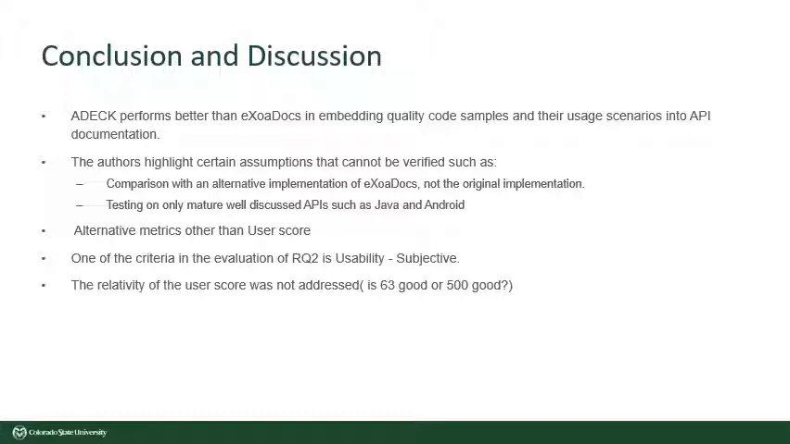The third point, the relativity of the user score was not addressed. For example, is 63 good or is 500 good? This could be developed as an additional metric. If score is greater than X, then link this question answer pair to the API.